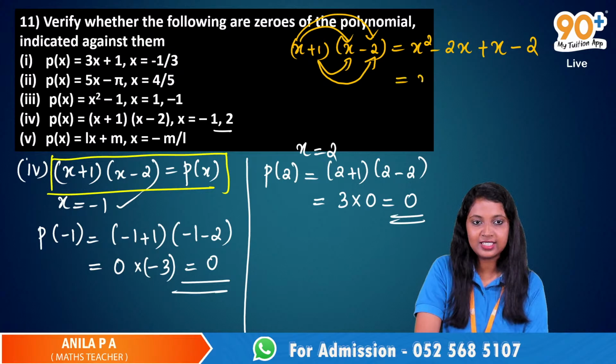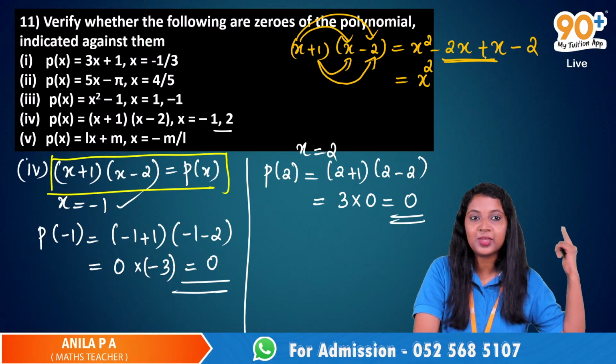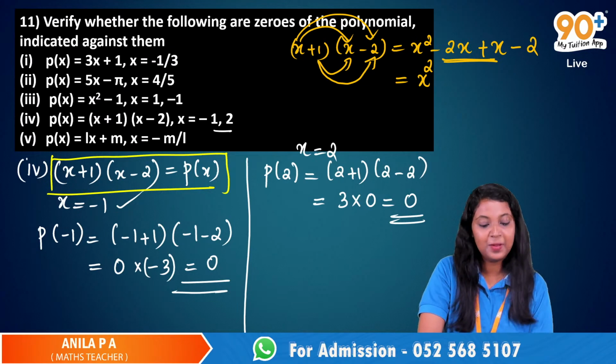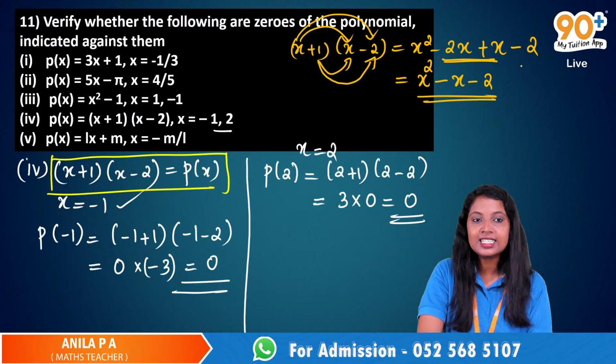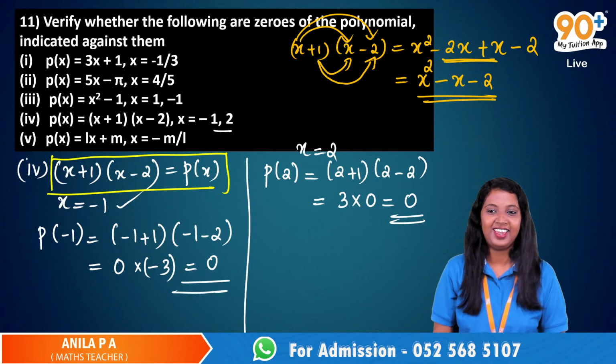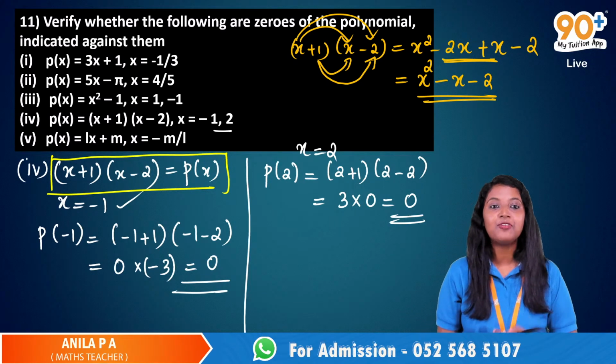So this is x squared minus 2x plus x. We have like terms: minus 2x plus x is minus x. So x squared minus x minus 2. Now is this a quadratic polynomial? Yes. That's why we have two zeros.